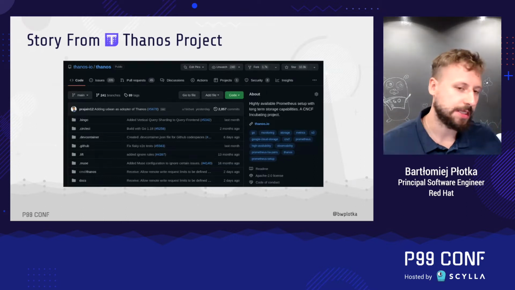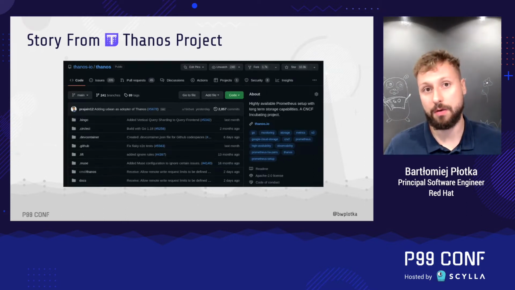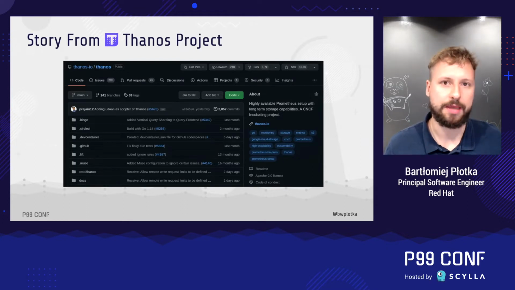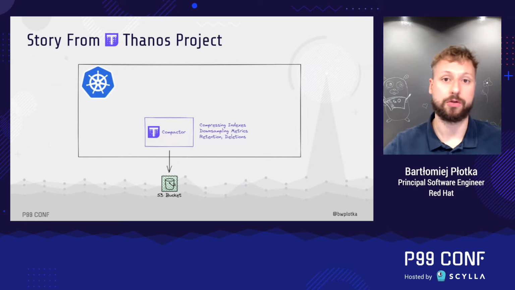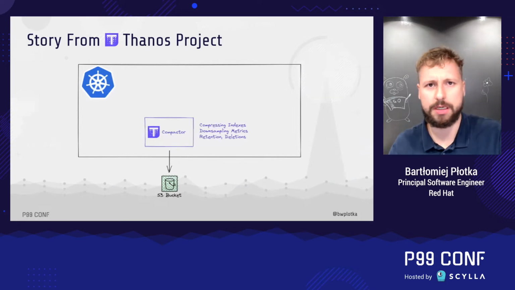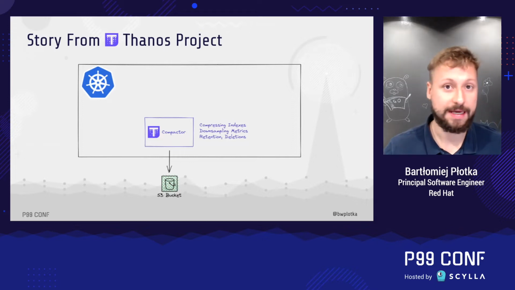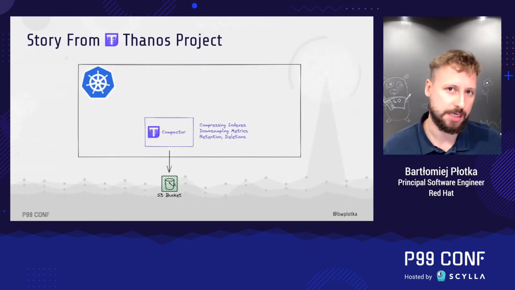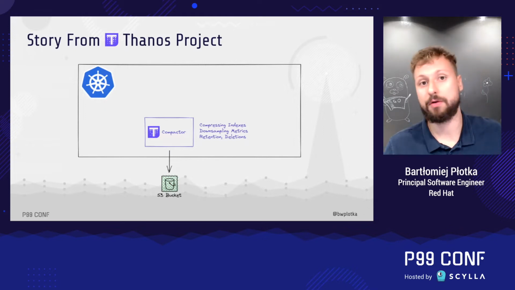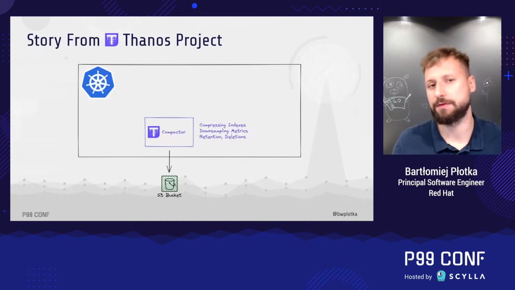Thanos is essentially a scalable monitoring system which implements a bunch of microservices in Go to store your metrics cheaply and effectively. One of the microservices is called Compactor, and it's a key component in the Thanos system. For the purpose of this talk, it does not matter what it does. It essentially talks to object storage and processes some data. The point is that it's very critical in the system, and it can process gigabytes, if not terabytes of data every day.